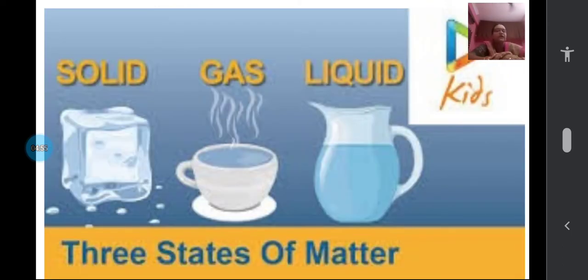So now see here, three states of matter actually, that is solid state, gaseous state, liquid state. About this we learned when we were learning the water lesson also. Water exists in all the three forms. The solid, we call it ice. The gas, we call it water vapor, and the liquid we call water itself. So these are the three different states of matter that surround us. The different things that are there can be classified as either solids, liquids or gases.